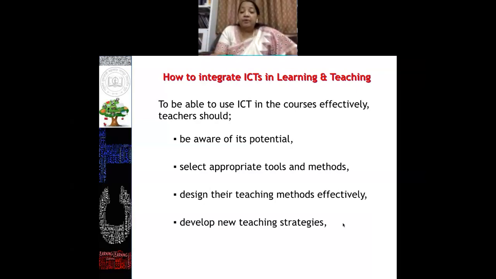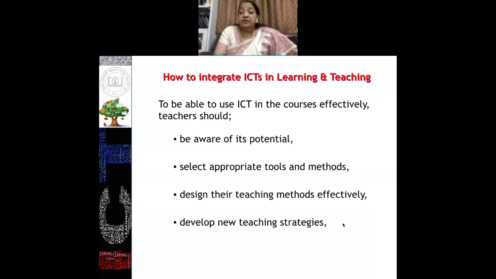Another important aspect is that once you are aware of all these things, then only will you be able to design your teaching method effectively. And you can also develop new teaching strategies using all your acquired knowledge in an innovative, creative way.